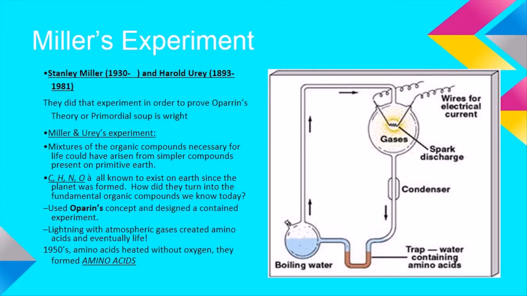C, H, N, O, A are all known to exist on Earth since the planet was formed. How did they turn into the fundamental organic compounds we know today? They used Oparin's concept and designed a contained experiment. Lightning with atmospheric gases created amino acids and eventually life. 1950s: gases heated without oxygen, they formed amino acids.